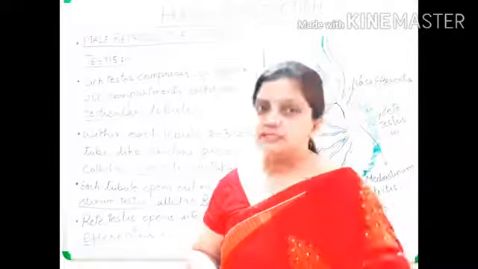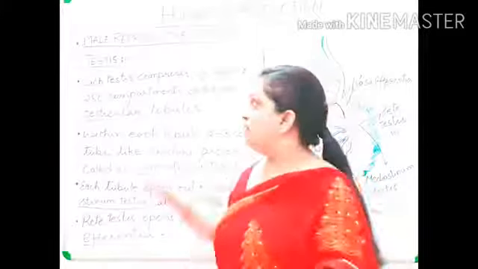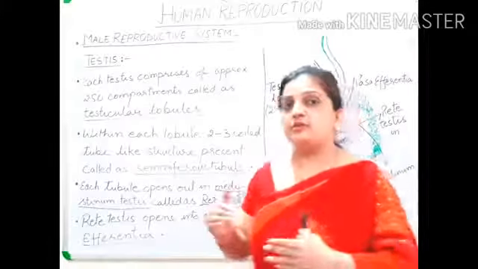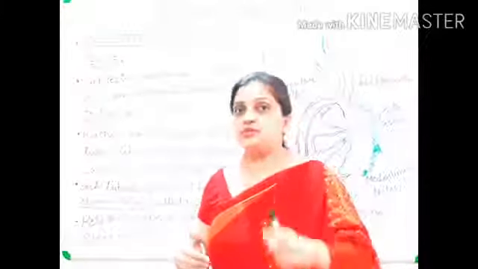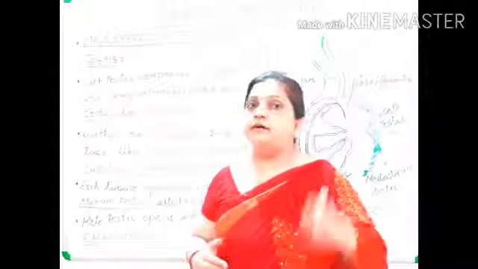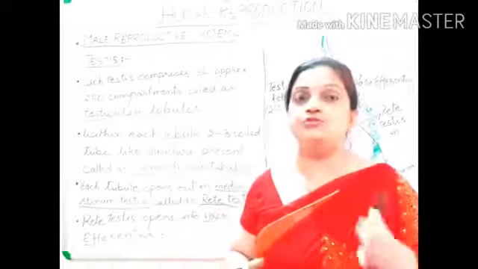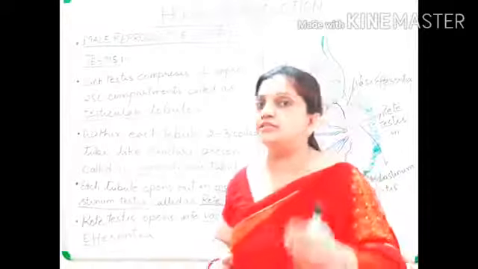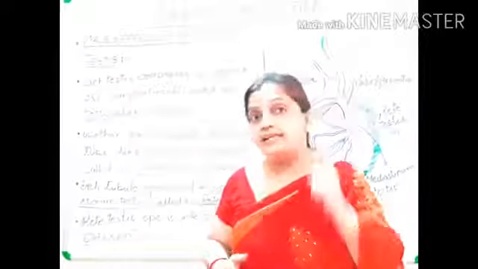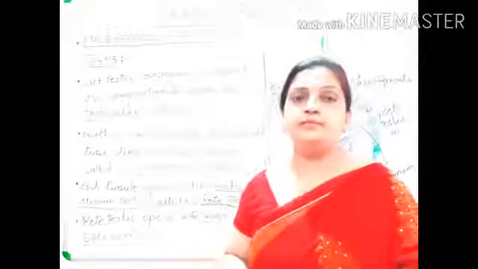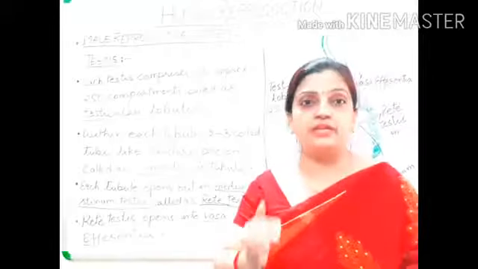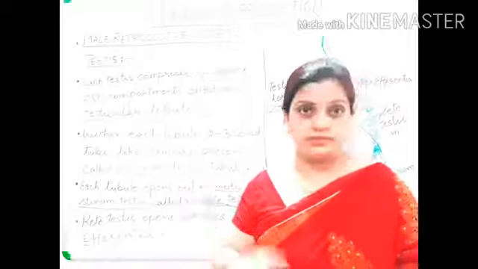Diagrammatically, we will be understanding it now. So again remember it, each testis has 250 small compartments called testicular lobules, and each testicular lobule comprises 2 to 3 seminiferous tubules.